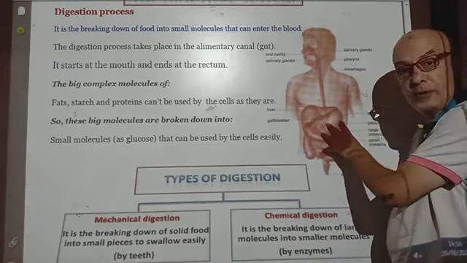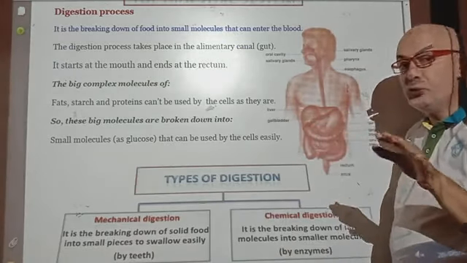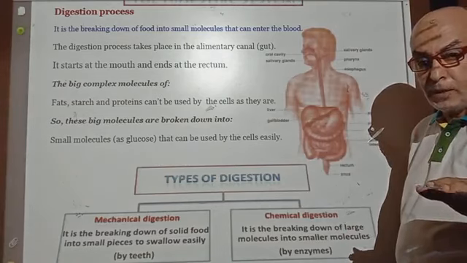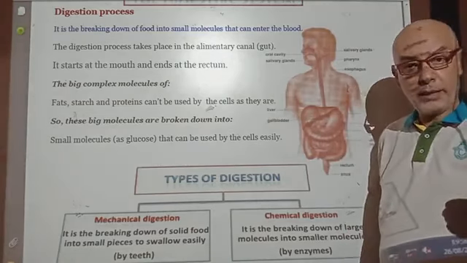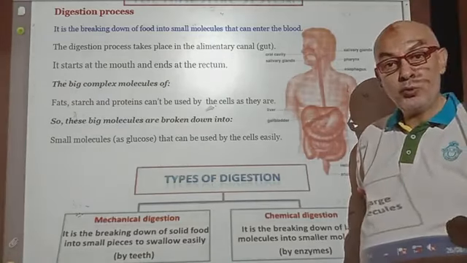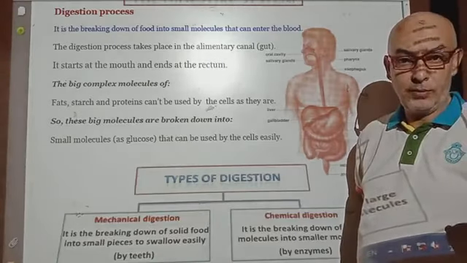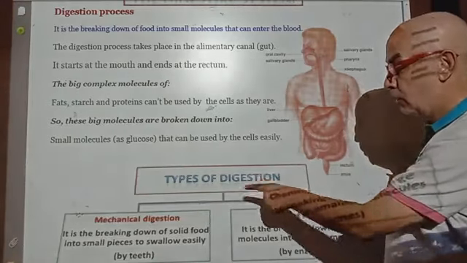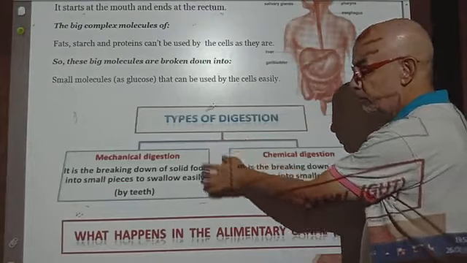The digestion process is divided into two types. Number one, mechanical digestion. Number two, chemical digestion. What is the difference between the two types of digestion process?